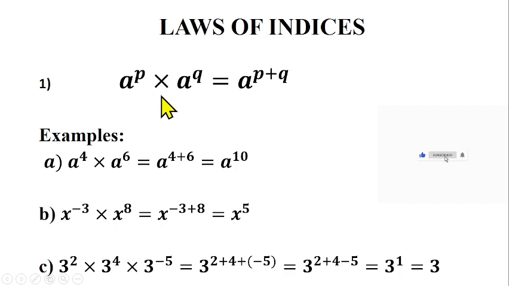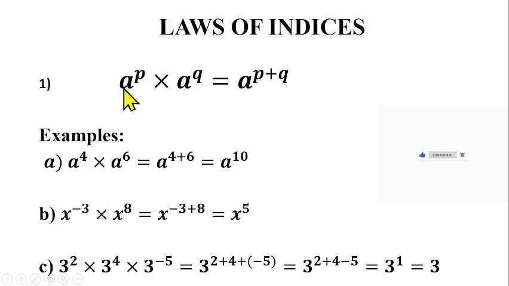What does the law mean? You can see that we have a raised to power p multiplied by a raised to power q. You can agree with me that this is talking about a number with base and power, so we are safe to put it under indices. And also this one, a raised to power q, is a number with base and power. a is the base, q is the power. But in between these two numbers, we have times. So there should be a way we are going to relate with this kind of expression. And that's what the law is saying.